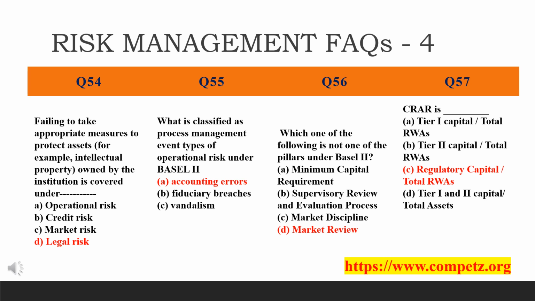With regard to fiduciary breaches and product defects, these two are operational risk events, but they fall under the main category, which means the clients, products and business practices category.